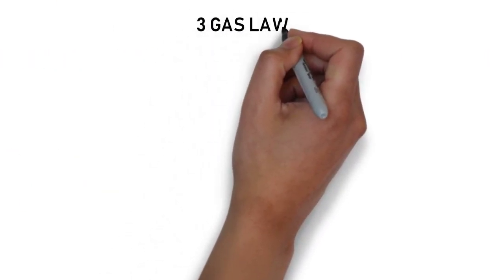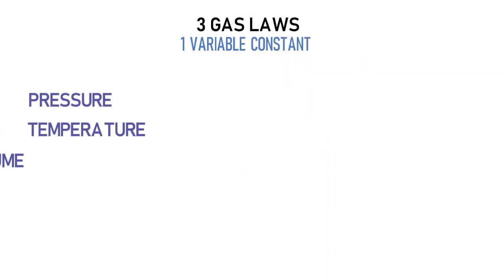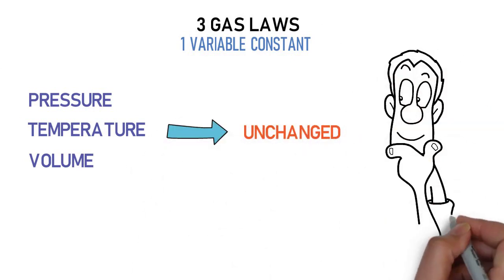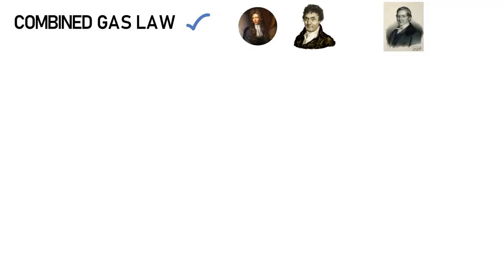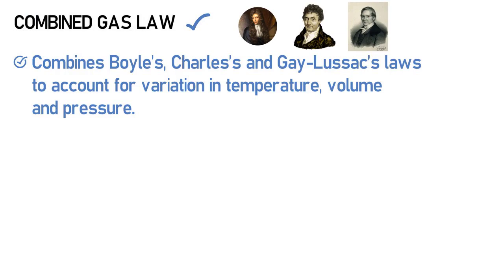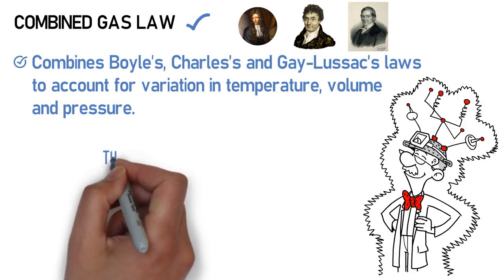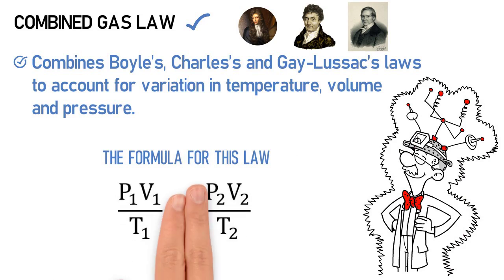So far, the three laws discussed maintain one variable constant. Either the pressure, the temperature, or the volume has to remain unchanged for those laws to work. So how do we predict the behavior of a gas when all of those are allowed to change? We use the combined gas law. This law does just that. It combines Boyle's, Charles', and Gay-Lussac's individual laws into one. When this is done, one can solve for any of the variables and establish the behavior of the gas. The mathematical formula that allows for this to be calculated is expressed as initial pressure times the initial volume divided by the initial temperature equals the final pressure times the final volume divided by the final temperature.